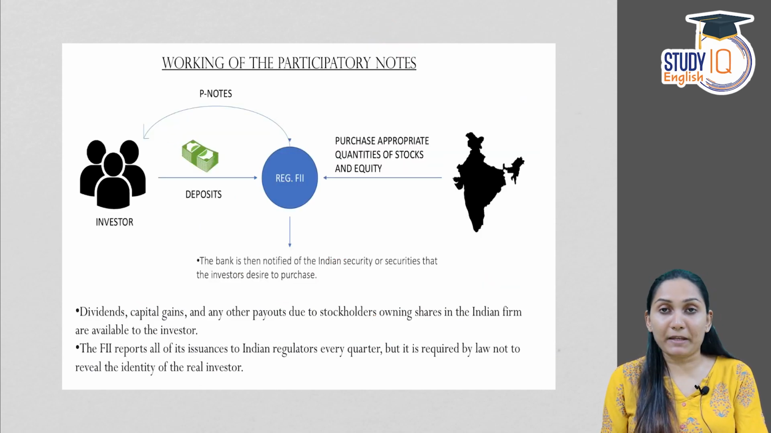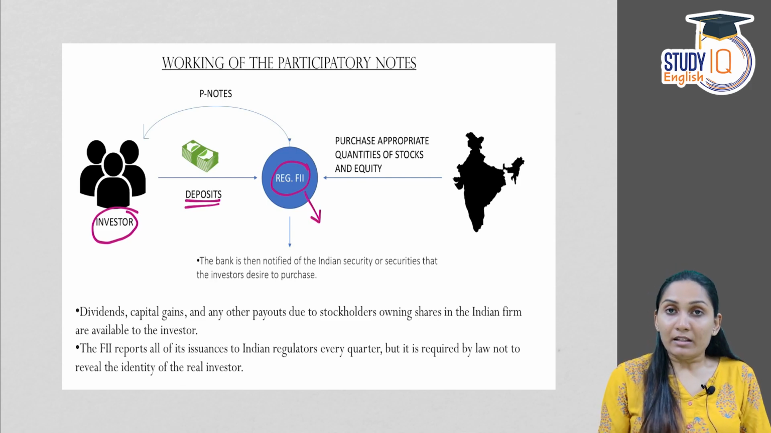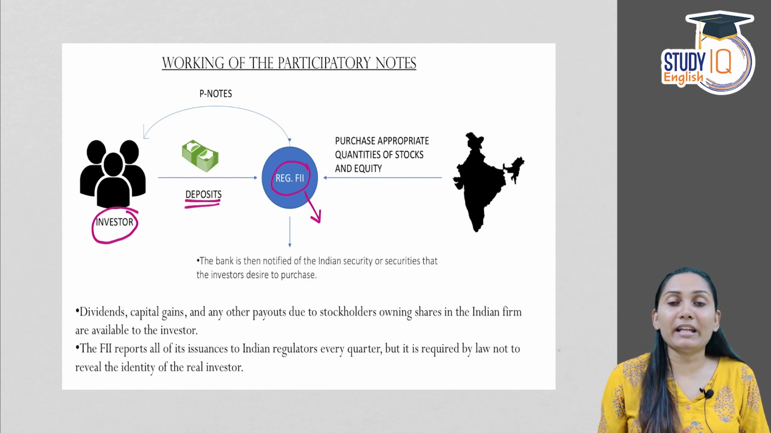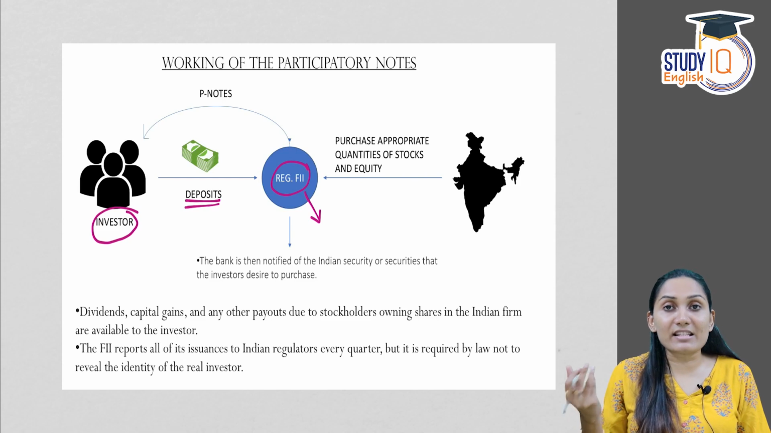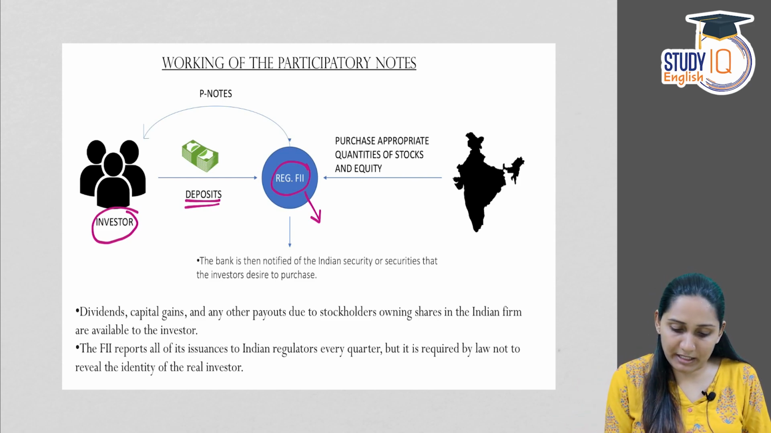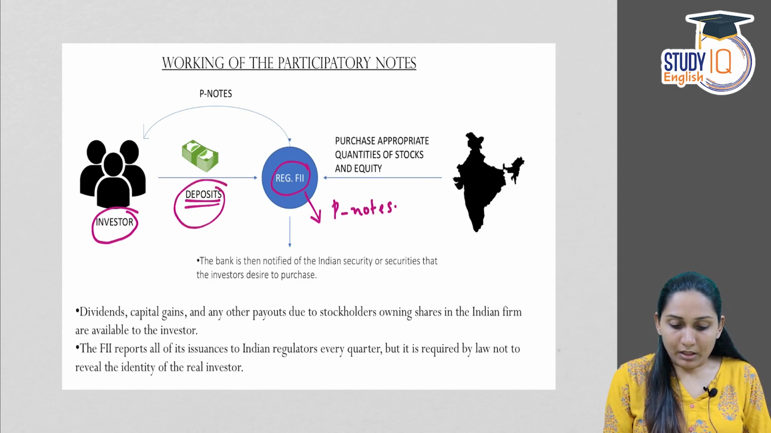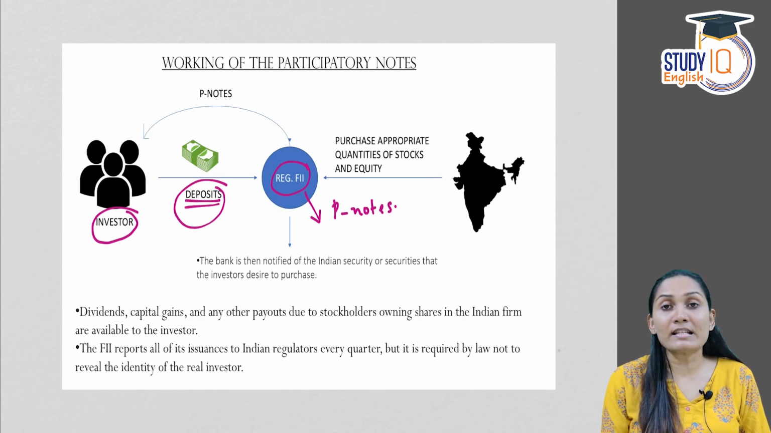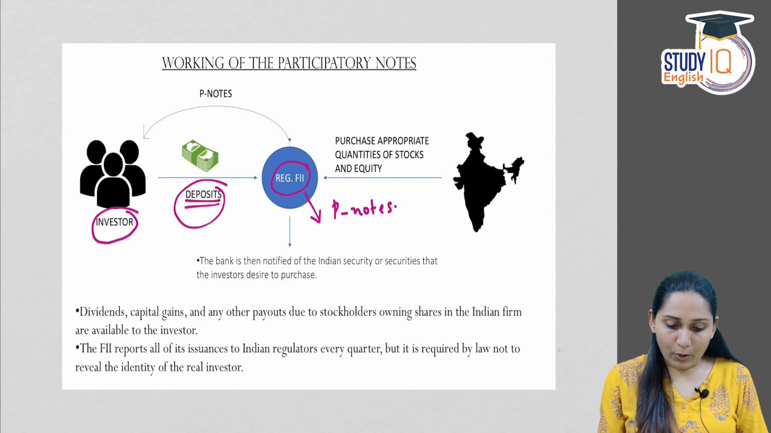Now let's see how P notes work. The investor can deposit in a registered FII. Now, what is the significance of this registered FII? P notes are issued by registered FIIs. That is, those foreign institutional investors who have registered with Sebi as stock brokers can issue these participatory notes. So the investors can deposit their investment with those foreign institutional investors who have registered with Sebi as stock brokers.